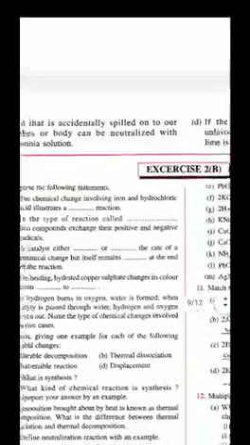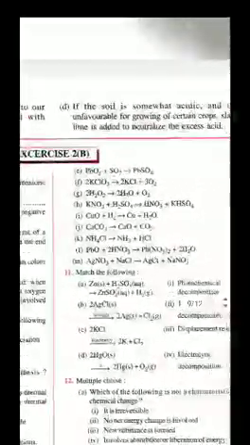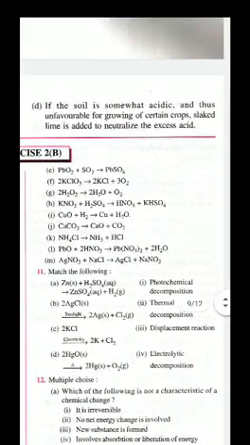So children, whenever we have excess acid, if we use a base, it neutralizes the effect of the acid. If the soil is somewhat acidic due to acid rain, from the evolution of sulfur dioxide and nitrogen dioxide gases, we have a lower pH of our rain, which is called acid rain.